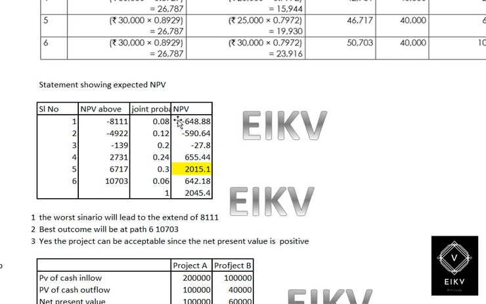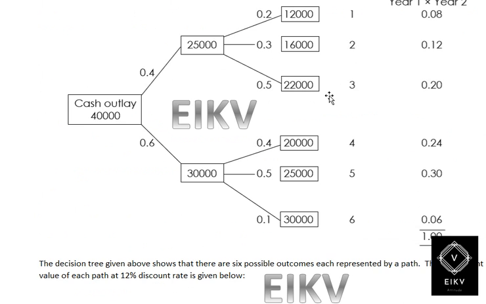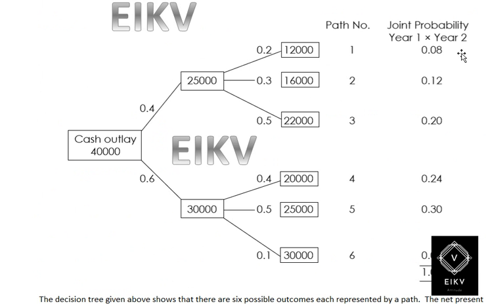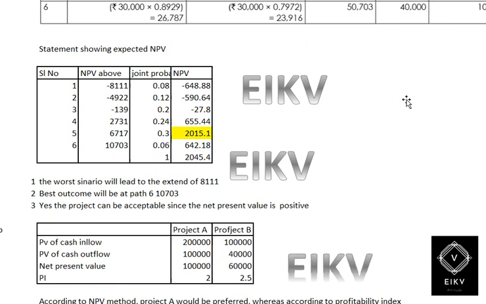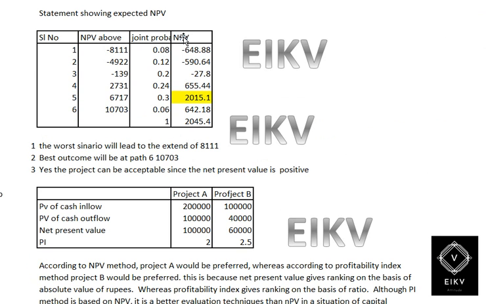Then we have the joint probability as we computed from the decision tree, such as 0.08 and 0.12. When we multiply the net present value with the joint probability, we get the net present value after considering joint probability. The total amount is positive, that is 2,045.6.